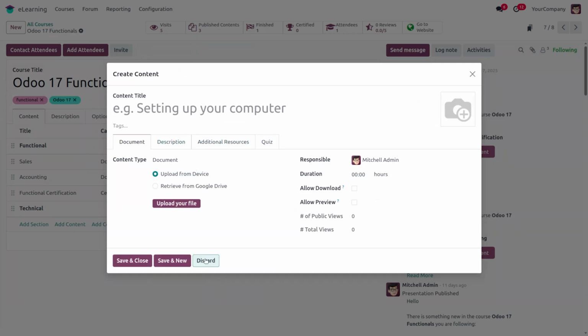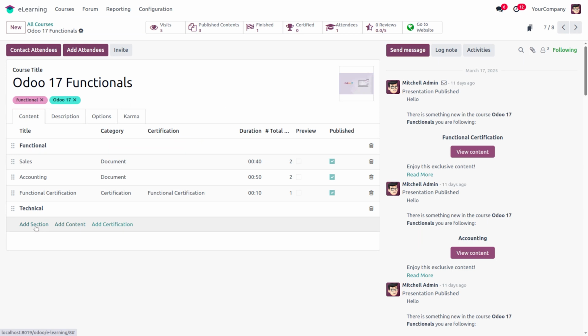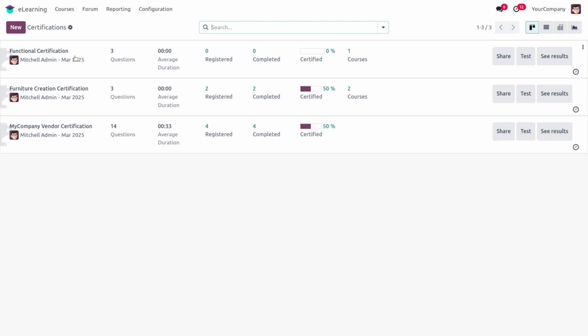Here we can add the new content also. Then here we can see the certification menu. When we open this certification menu, we can see all the certifications which are already created. This furniture creation certification is used for 2 courses. This functional certification is used for 1 course, which we are using now.